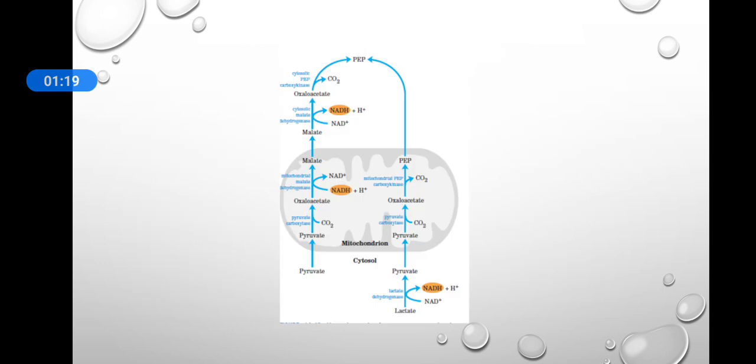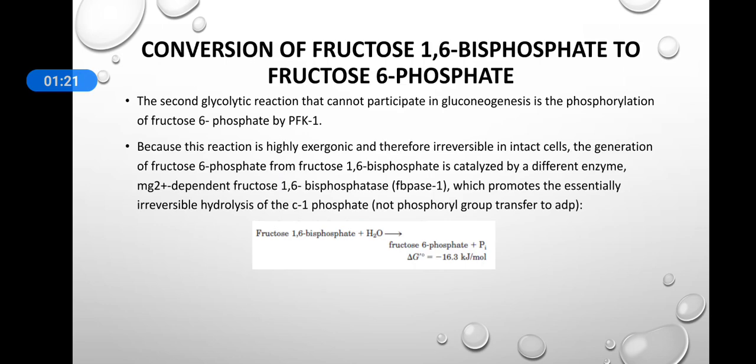This is the reaction. Now we will discuss the second glycolytic bypass, that is the conversion of fructose 1,6-bisphosphate to fructose 6-phosphate.